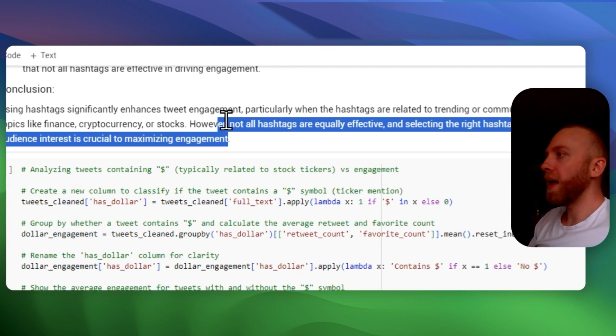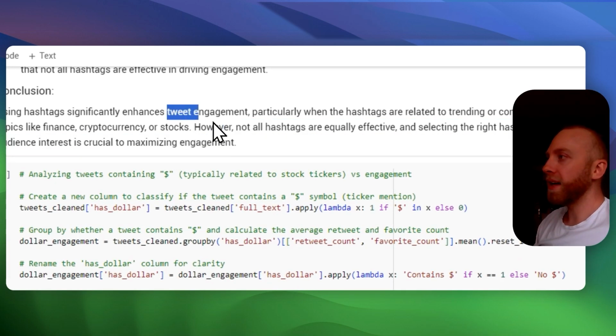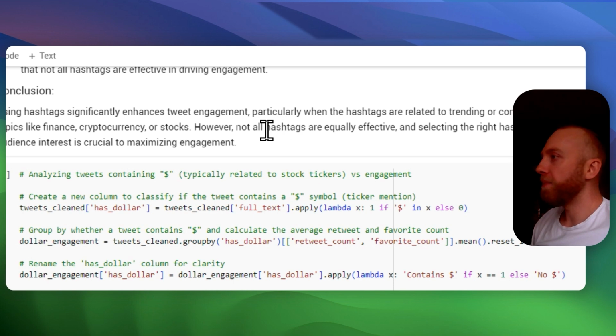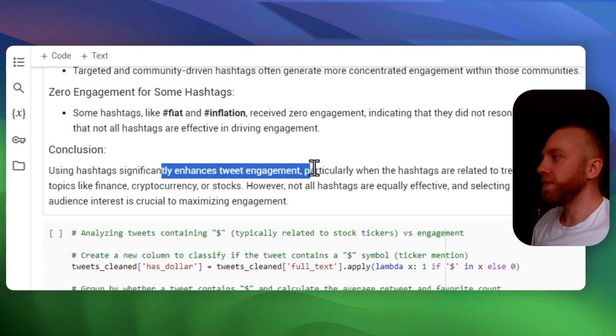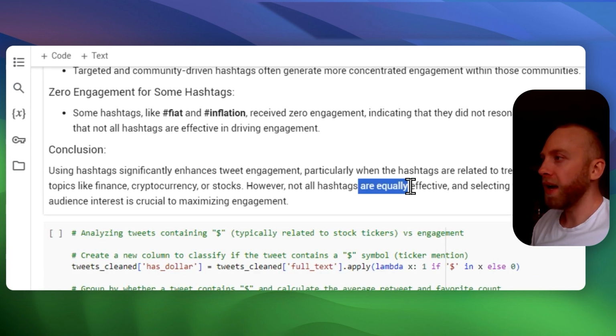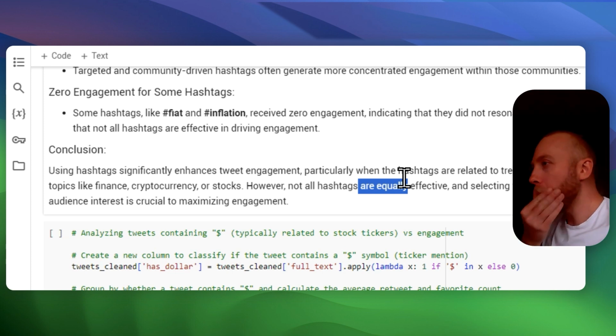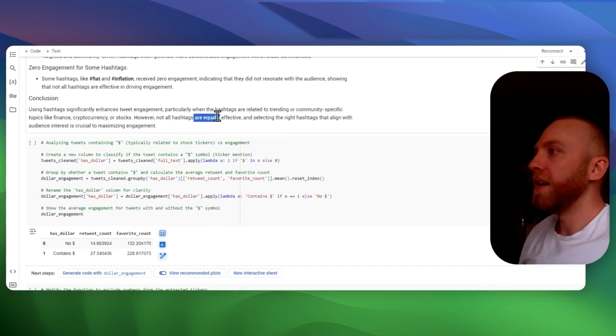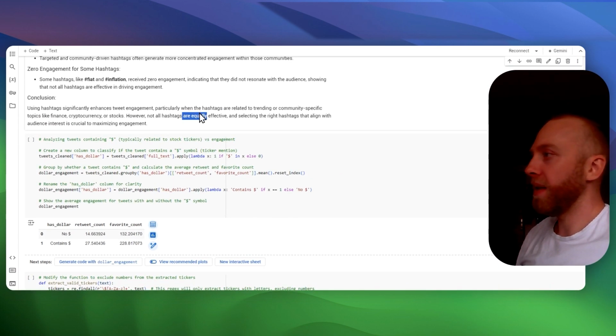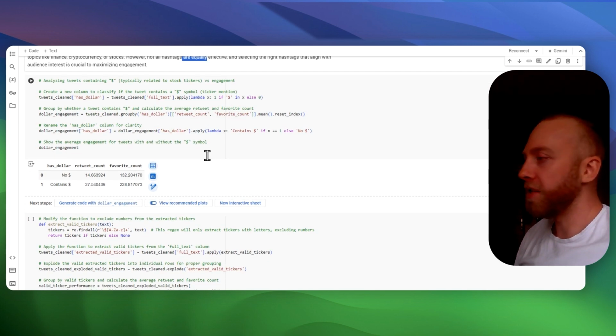So yeah, if the hashtag is selected strategically, then it does increase engagement. However, if the hashtag is not strategically selected, it doesn't really do anything for the engagement.